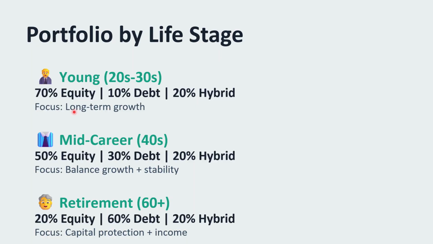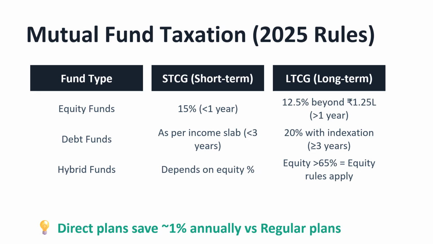Portfolio by life stage. If you are younger, like 20s and early 30s, then 70% can be given to equity, 10% debt, and 20% hybrid. Here our focus is long term growth. Whereas in mid career, after 40s, 50% to be given in equity, 30% debt, 20% hybrid. Here the focus is balanced growth plus stability. Retirement, after 60 plus, very little to be given for equity, like 20%, 60% in debt, 20% hybrid. Here capital protection is more important, and some regular income.